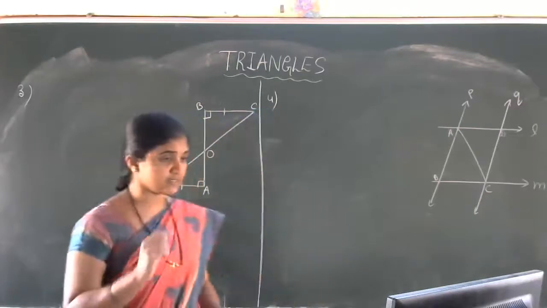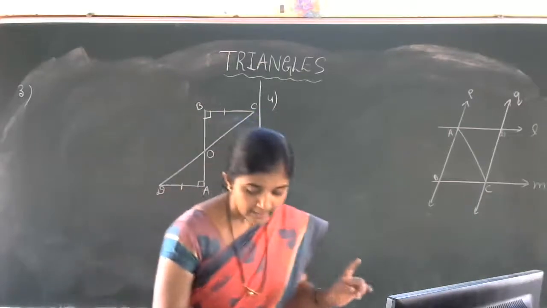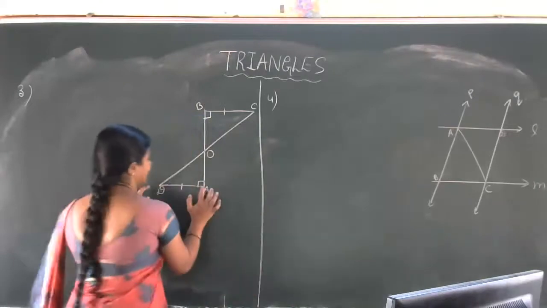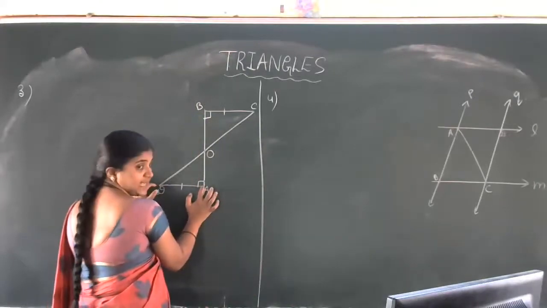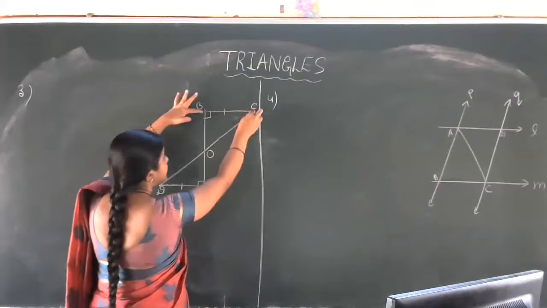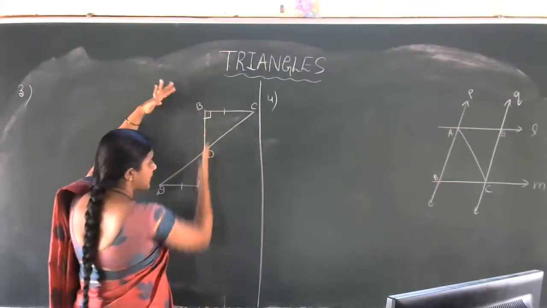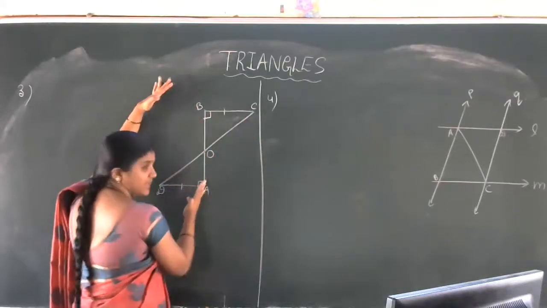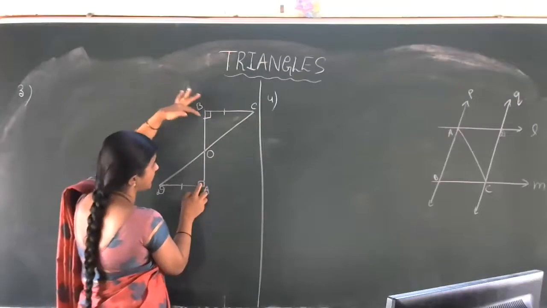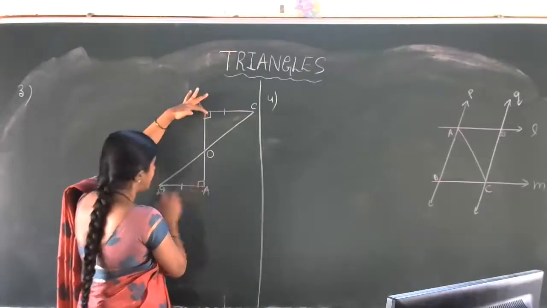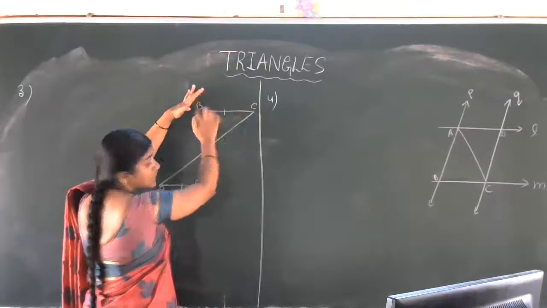Let us discuss this problem with the help of the diagram. AD and BC are equal perpendiculars to the line AB. Are you observing this one? Perpendicular means 90 degrees. This AD line is equal to BC line.